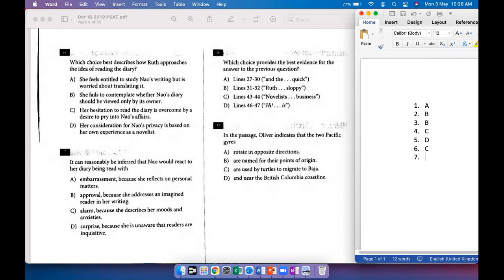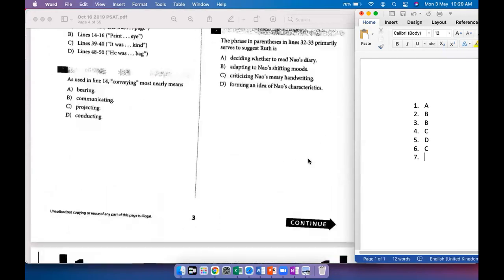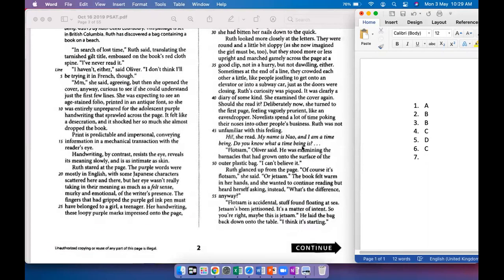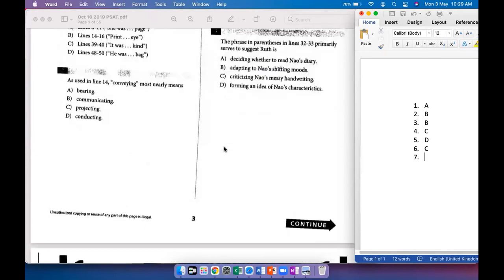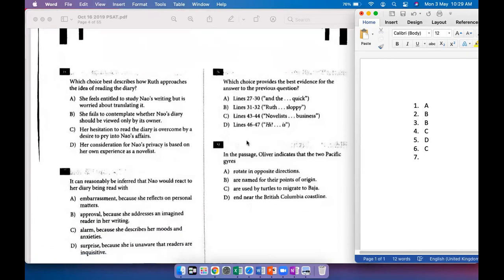Because the very first line that Ruth reads is, "Hi, I'm Now and I'm a time being. Do you know what a time being is?" Which is to say that she's kind of addressing an imagined reader, right? So I like B and I like those lines, 46 to 47 as evidence. So I'll go with B and D for this question 8, because that's the whole point of saying, do you know what time being is? And for A, C, and D, there is no evidence because we don't really hear from Now at all, except in those two lines.